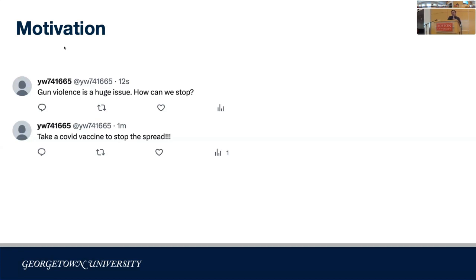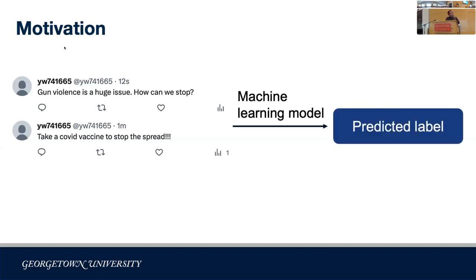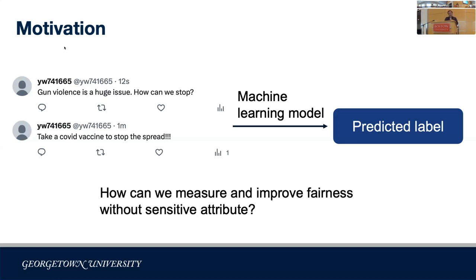But the problem is how can we know our machine learning model is fair without knowing the demographic information about users? So we have training data, a machine learning model, and some prediction labels. In most real world data, the sensitive attribute is not always available. So we are not able to first measure the bias of machine learning models or improve the bias of machine learning models without access to the sensitive attribute. One solution to this problem that we present in this paper is to infer the sensitive attribute from the training data.